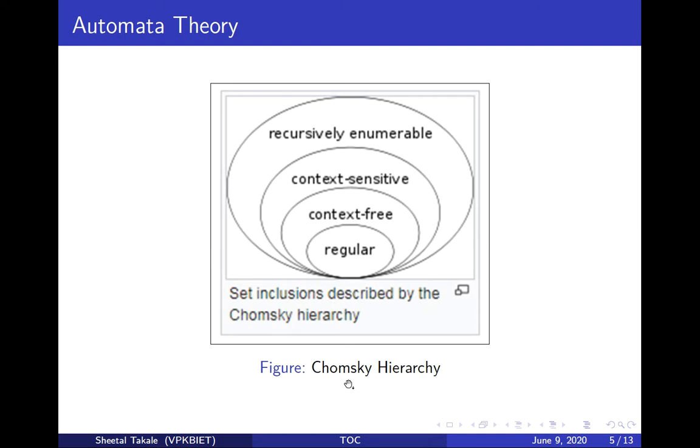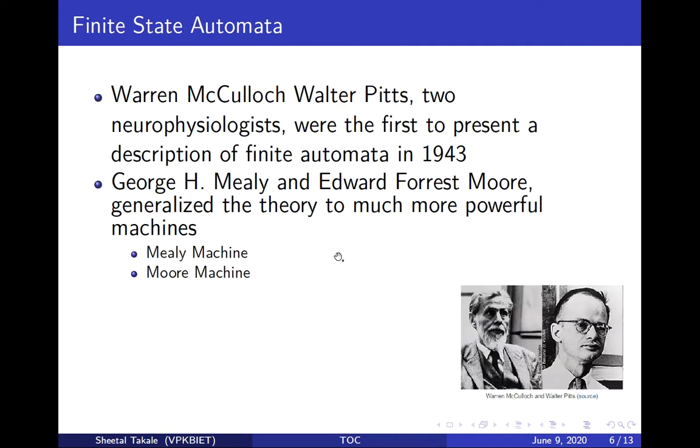The grammar or the language follows a hierarchy which is called the Chomsky hierarchy. The outermost is the recursively enumerable language, a subset of that is the context sensitive language, a subset of that is the context free language, and a subset of that is the regular language. Now, an introduction of these four automata.